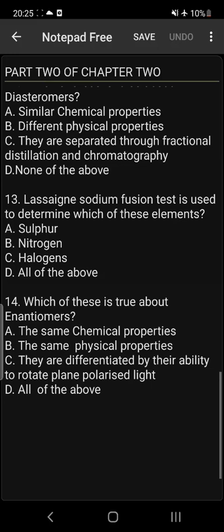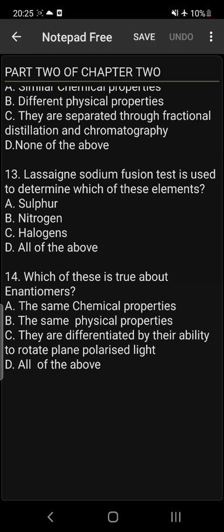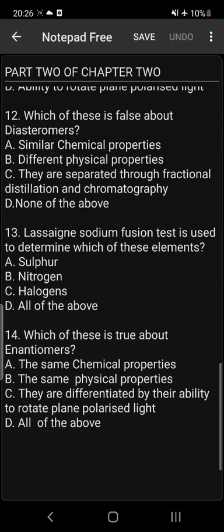Number 14. Which of these is true about enantiomers? A. The same chemical properties. B. The same physical properties. C. They are differentiated by their ability to rotate plane polarized light. D. All of the above. The answer is all of the above, meaning that enantiomers have the same physical and chemical properties and they are differentiated by the ability to rotate plane polarized light.